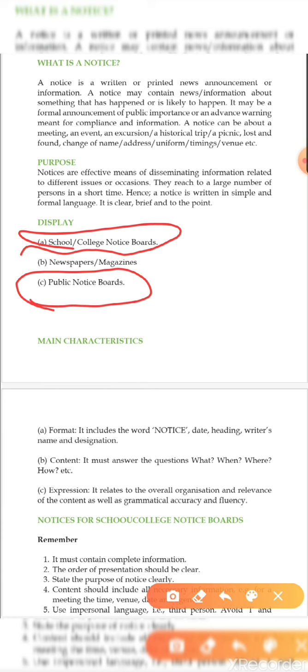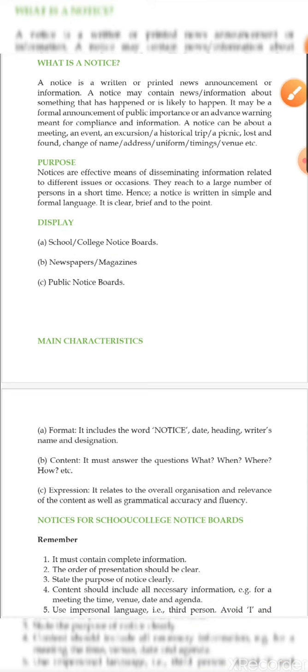Either some function or some kind of program is to be held in the school, so we have to provide a notice to the school students, or a public notice, like suppose a blood donation camp, or a fair is going to be held. Thereby the public notice is written down.